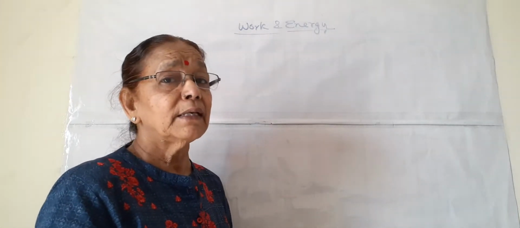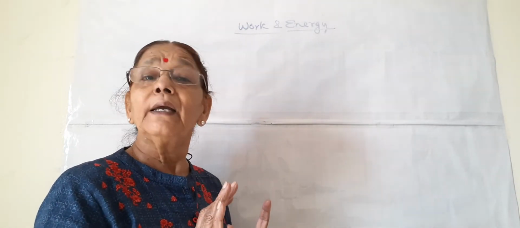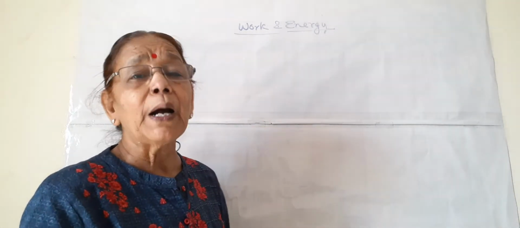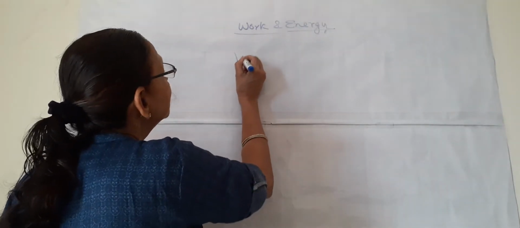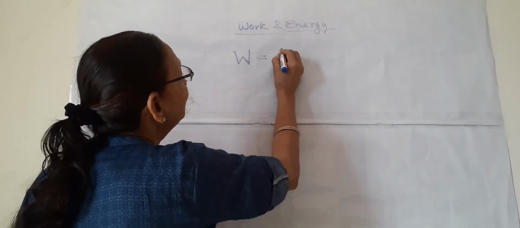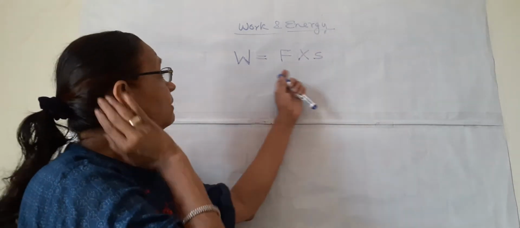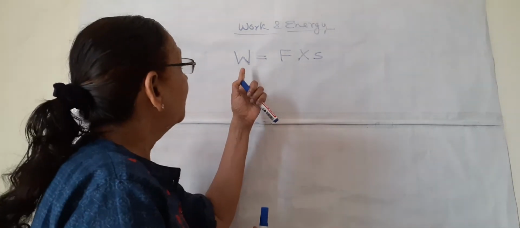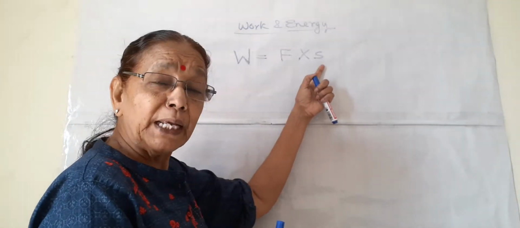But in science, this all is not work. Everything we are doing is not work as per science. In science parlance, work is very clearly defined with a simple formula W is equal to F into S. This simple formula defines work in science. Here W is work, F is force and S is displacement.